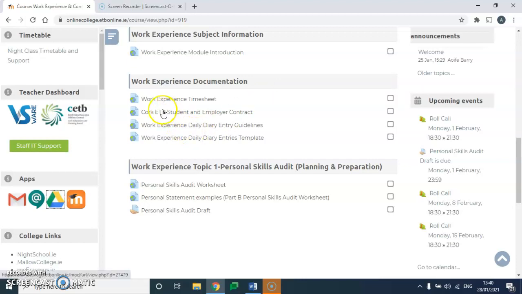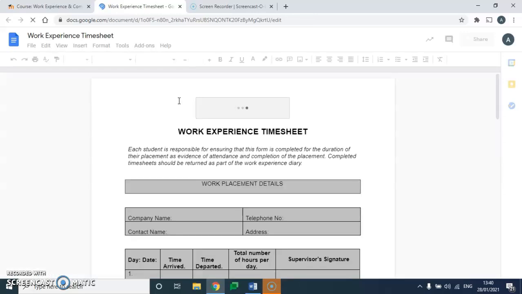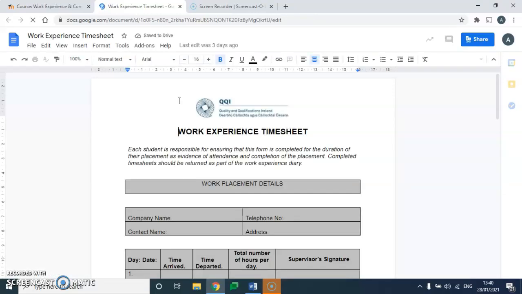Okay, so for example, if I click on Work Experience Timesheet, okay, so if I want to make changes to it and edit it, as it stands, you can't make any changes or edits to these documents, okay? To do that, you can do one of two things. Okay, so the first thing is to download it as a Microsoft Word document. So if you have Microsoft Word at home, you can download it as a Microsoft Word document, okay?